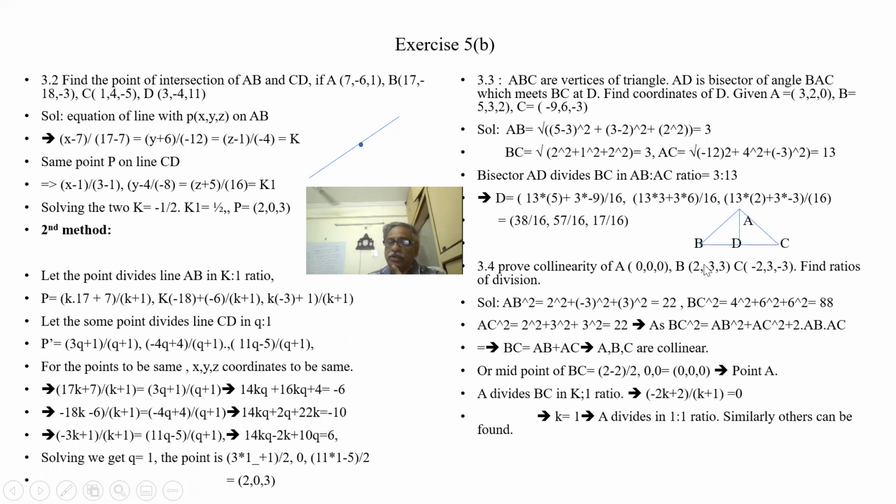Or we can do it another way. What is the midpoint of BC? 2 minus 2, 0. What is the y coordinate? 3 minus 3, 0. So all three coordinates match. So basically A is the midpoint of BC. So they are collinear. We can find out the ratios also. Since it is the midpoint, A is dividing BC in the 1:1 ratio.